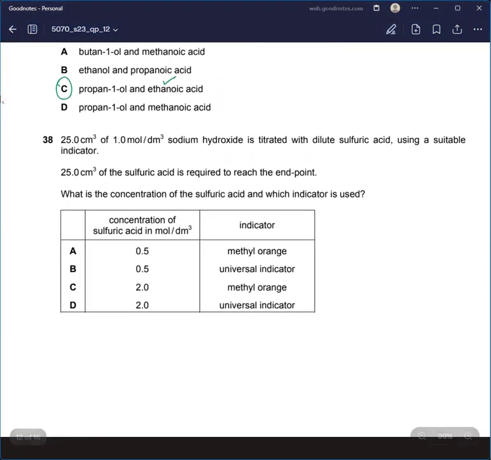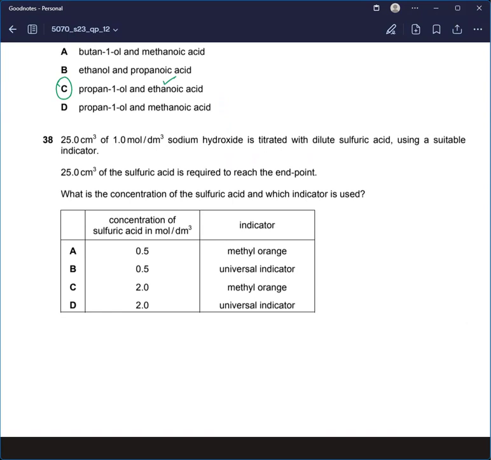Question 38. It says that 25 cm cube of 1 mole per dm cube sodium hydroxide is titrated with dilute sulfuric acid. Using a suitable indicator, 25 cm cube of the sulfuric acid is required to reach the endpoint. What is the concentration of sulfuric acid required to reach the endpoint?